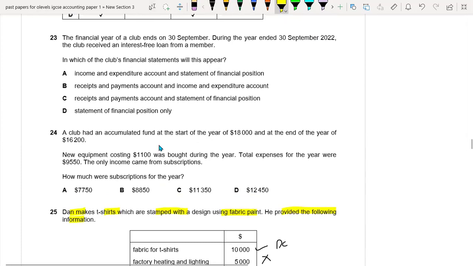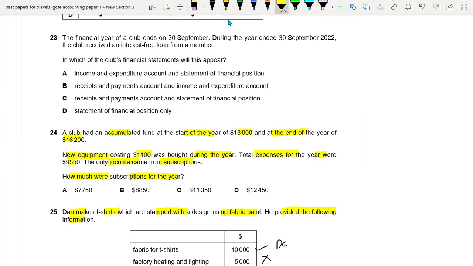Okay, so now let's see 24. The club had an accumulated fund at the start of the year of 18,000, and at the end of the year of 16,200. New equipment costing $1,100 was bought during the year. Total expenses for the year were 9550. The only income comes from the subscription. How much was the subscription for the year?